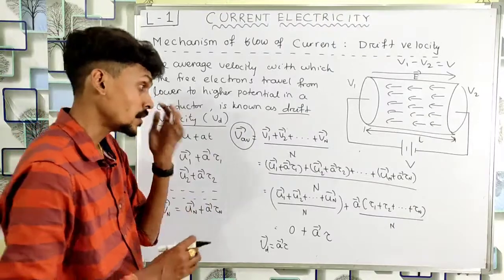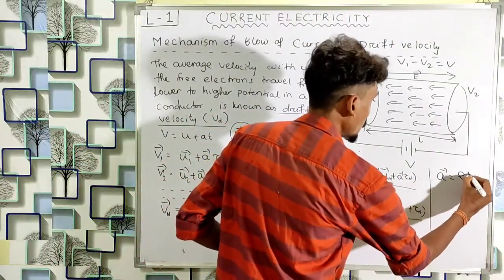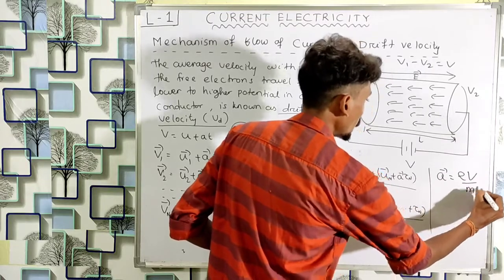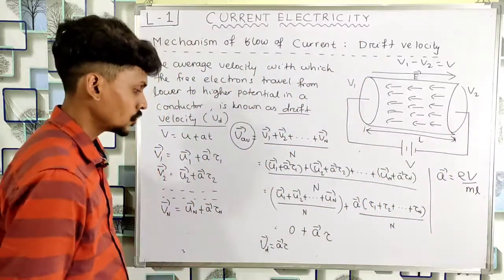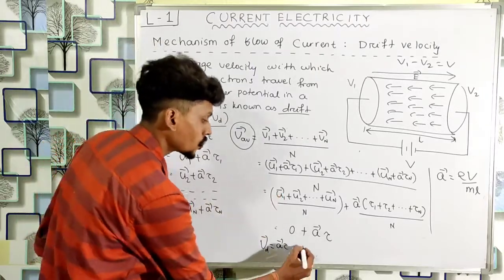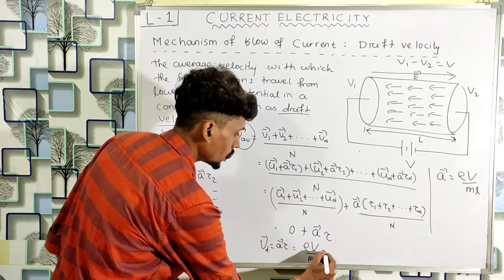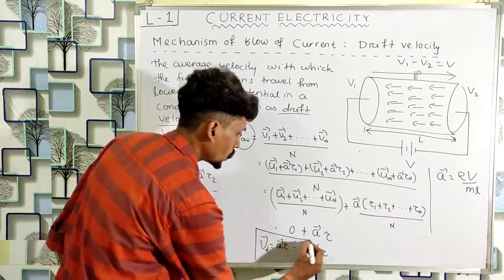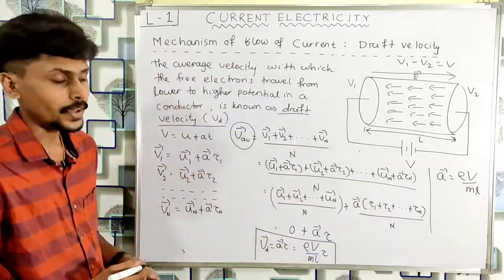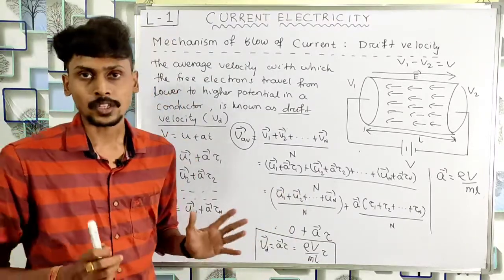We had just written here that acceleration is equal to eV by mL, e into V by mL. So now I can write that this drift velocity Vd is equal to eV by mL into tau. So students, we have already derived the expression for this drift velocity.